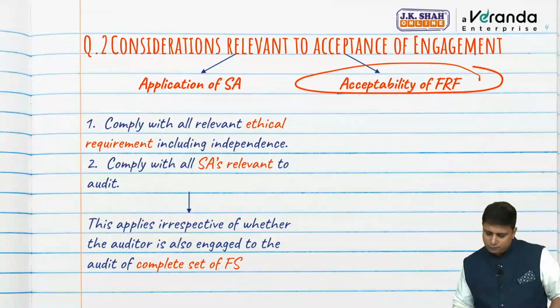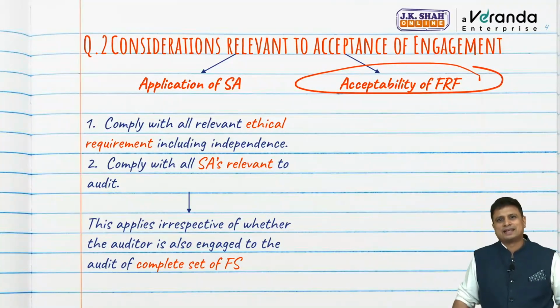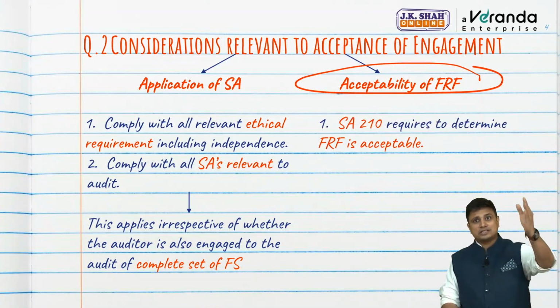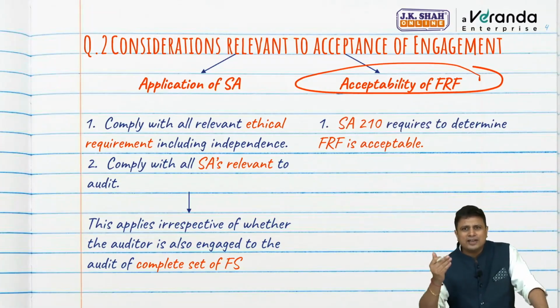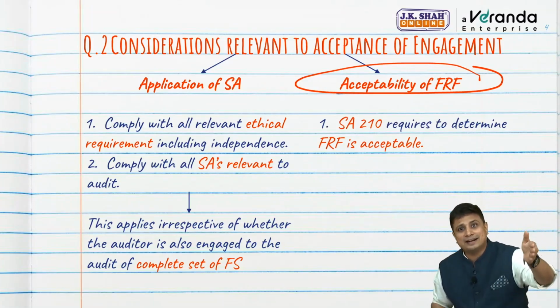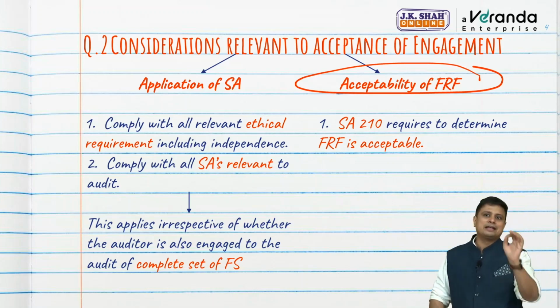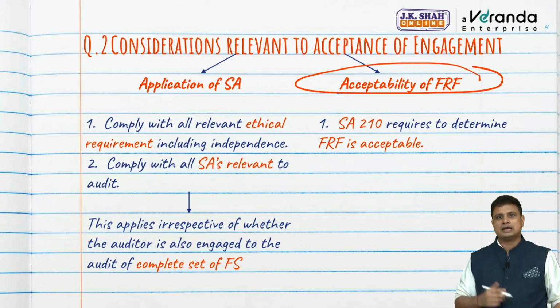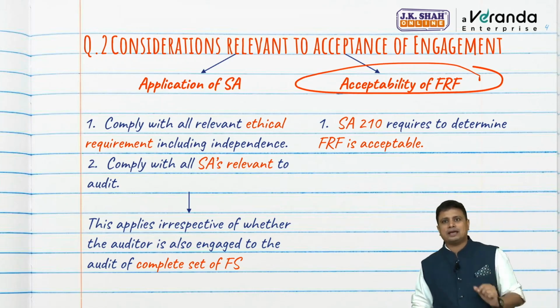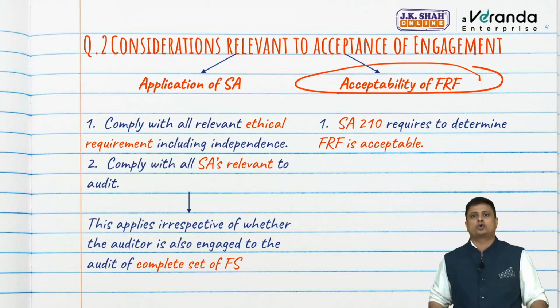Secondly, let's understand the acceptability of the financial reporting framework. See, as per SA 210, this is one of our preconditions. If the AFRF is not acceptable, will we accept the audit? No, my friends, we have been studying this from our Inter-CA level that as per SA 210, the financial reporting framework should be acceptable. Secondly, we need to see whether the AFRF provides adequate disclosure.